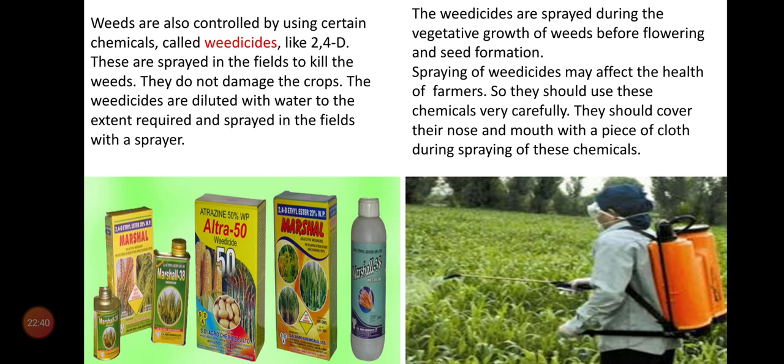These are poisonous substances. So while using them, we should take careful measures. We have to cover our nose and mouth with a piece of cloth, so that these poisonous weedicides do not enter our nose or mouth during spraying.